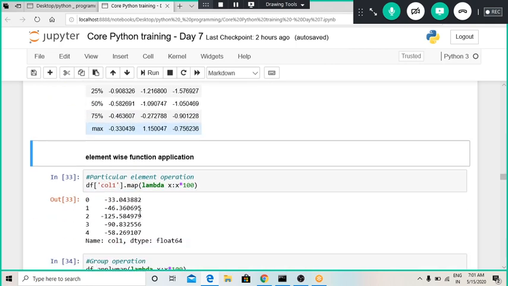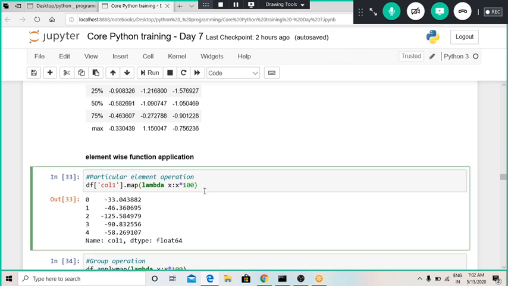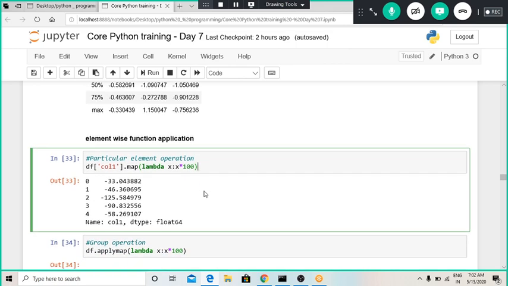Now let us see how to use element-wise functioning. This is basically called applying a lambda function on a data frame. This is a really useful thing, a quite fast application, and it will help you minimize time also. Now I wanted to multiply my column 1 with 100 and store all the values. For that we can use this type of functionality.